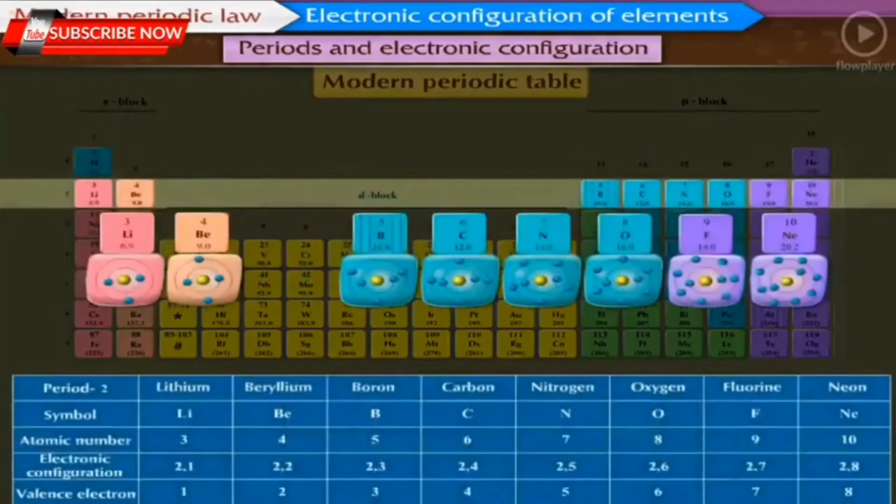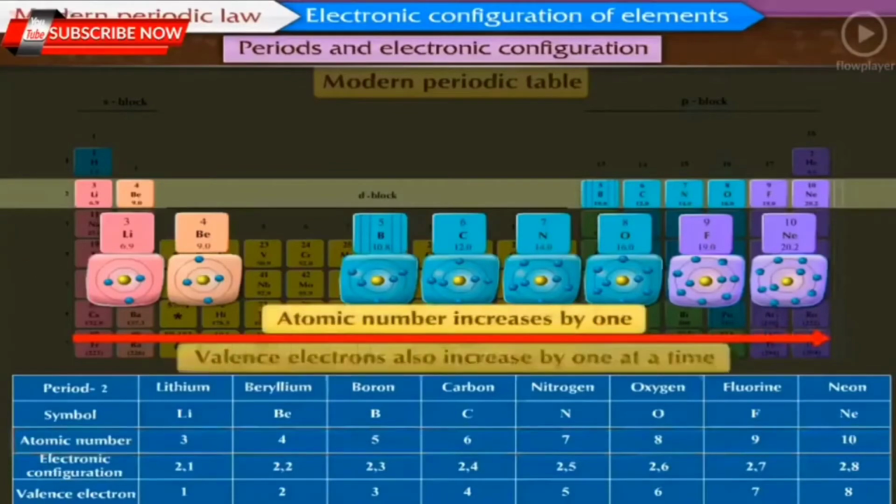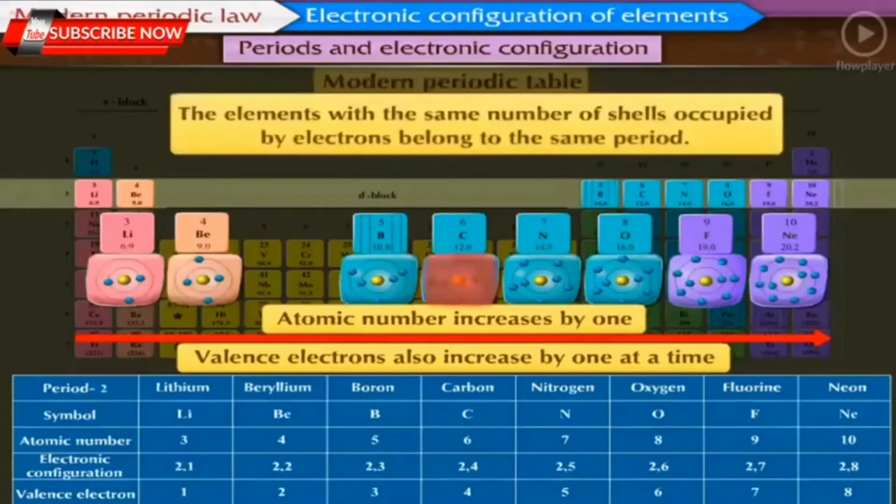From this table, it is seen that the number of valence electrons is different for all the elements, but the number of shells is the same. Similarly, it is also seen that while going from left to right within a period, the atomic number increases by 1, and the valence electrons also increase by 1 at a time. Thus, we can say that the elements with the same number of shells occupied by electrons belong to the same period.